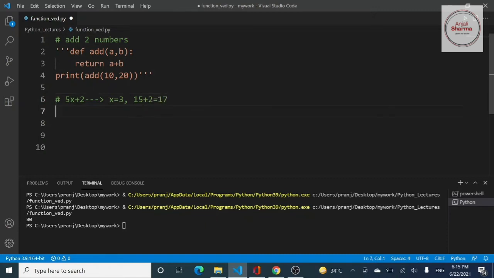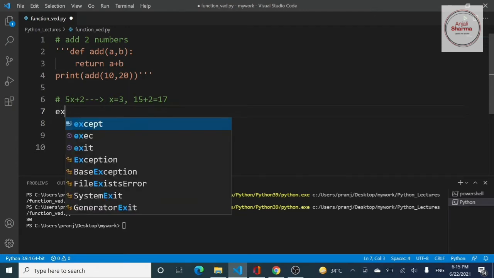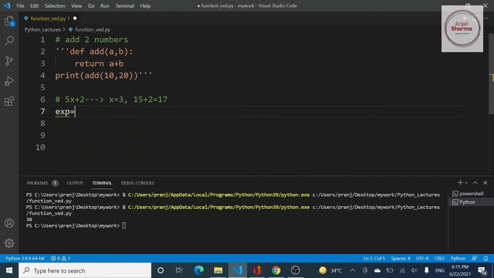So we have to write a lambda expression for the same. Let's say expression is my variable, equal to the lambda keyword, then the argument x, and then the expression that I want to return. In Python, you cannot write 5x like this, so you have to put the multiplication sign over here.